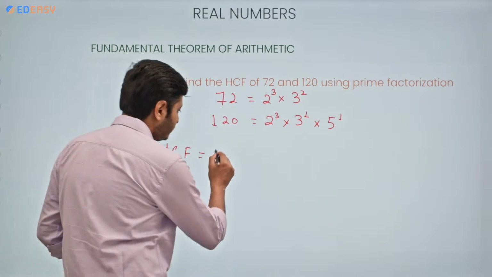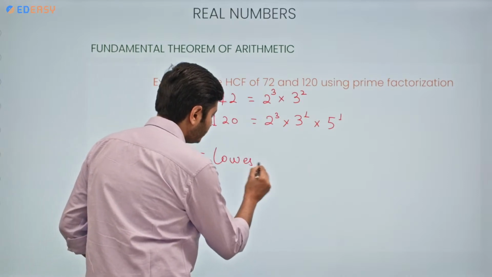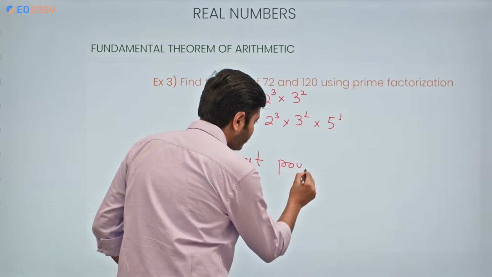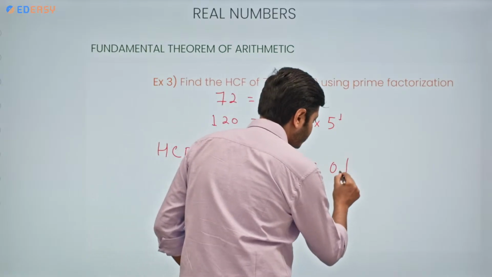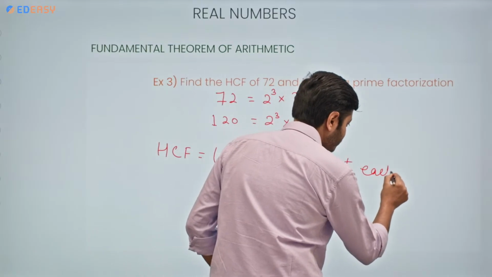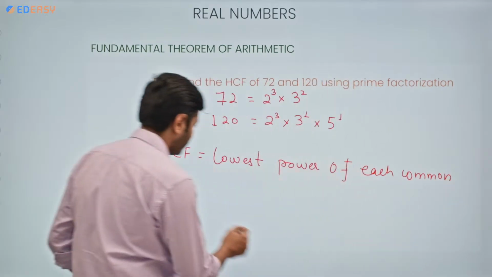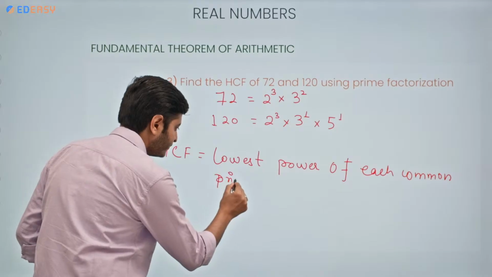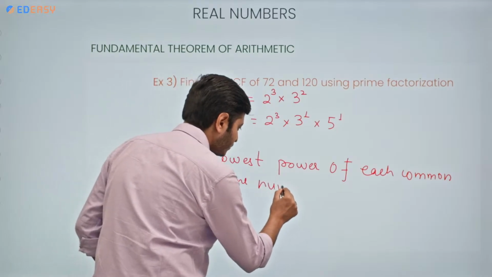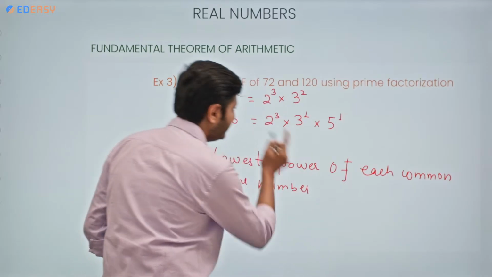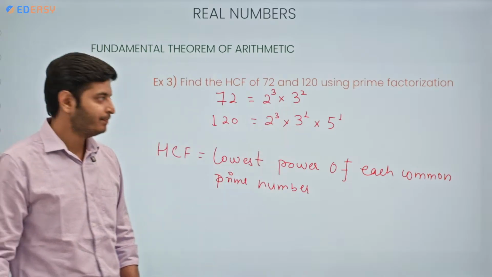We are gonna find the lowest power of each common prime number in the prime factorization of the given numbers.